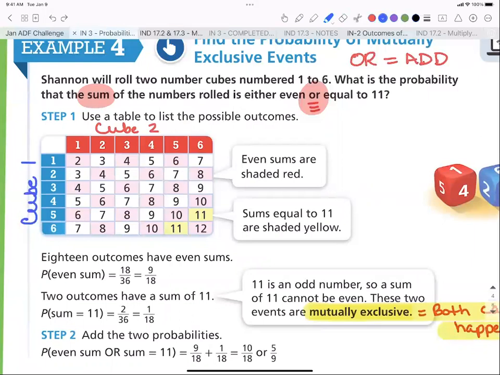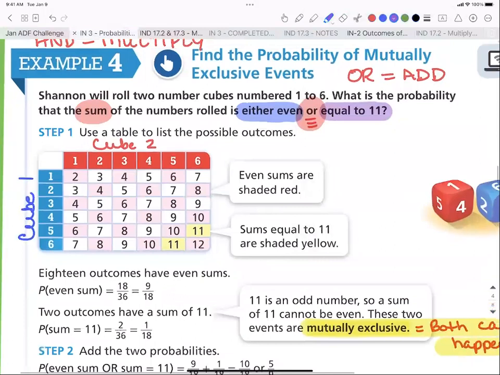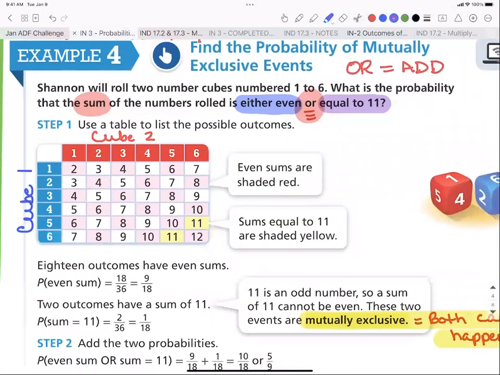Then it says, what is the probability that the sum of the numbers rolled either is even, that's one option, or, so that tells us we're going to add, not multiply, or equals 11. Now, here's how you decide, is this a mutually exclusive event or not? Can you have a sum that is both even and 11?